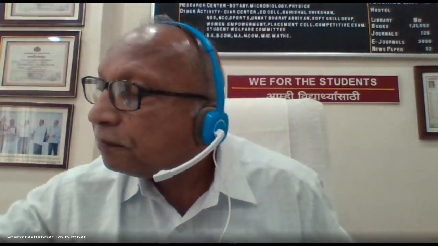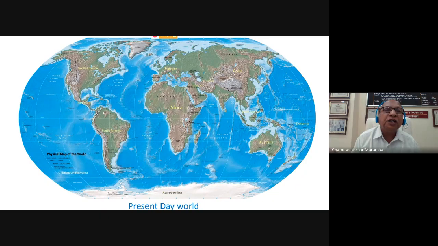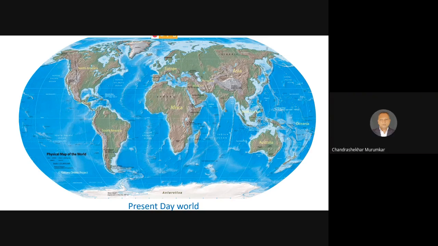In between Australia, Asia and Africa, the Indian Ocean is present. In between Africa and Europe, the Mediterranean is present. In between North America, Europe and Asia, from the northern polar region, the Arctic region is present. It means that all these 5 continents are separated by a very large body of water, and that's why the distribution of angiosperms from one area to another is not possible.